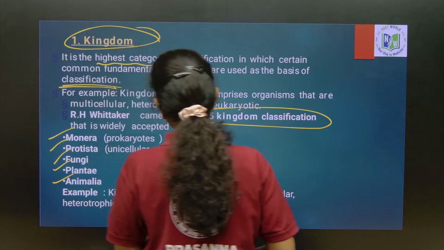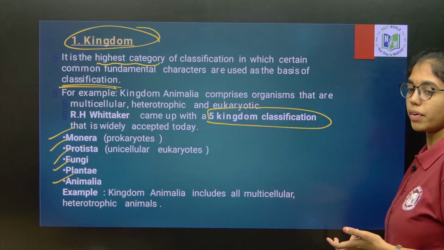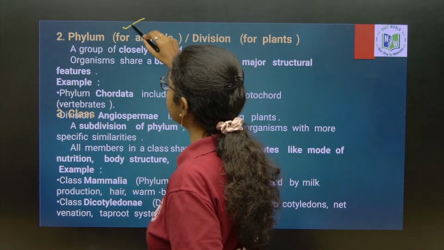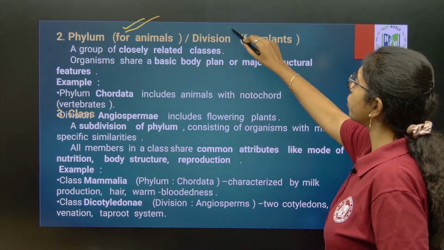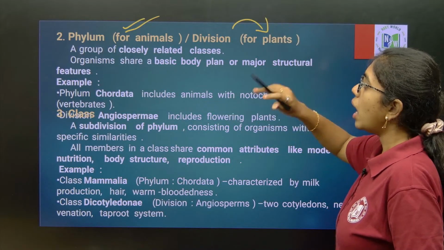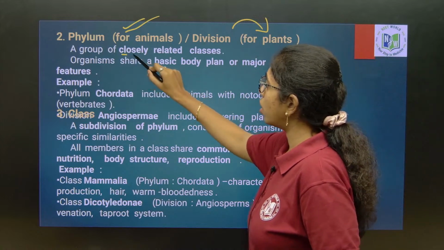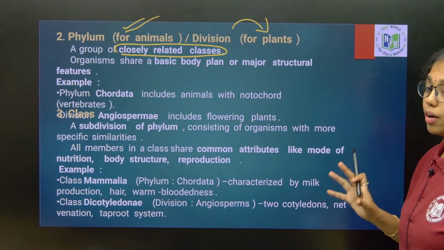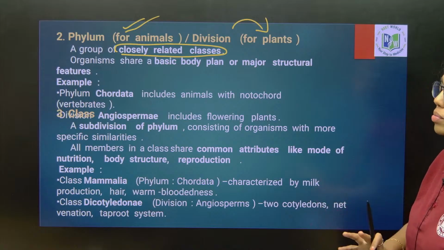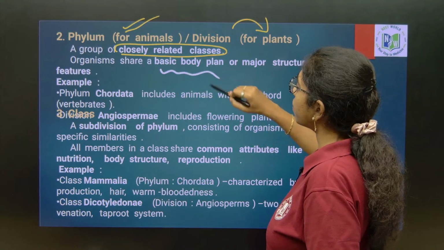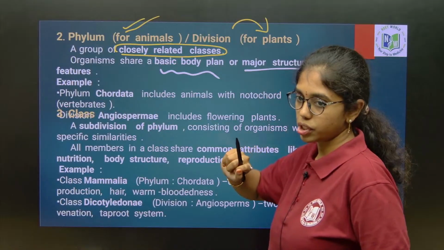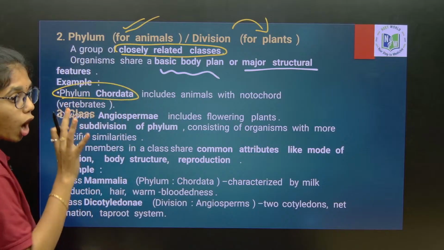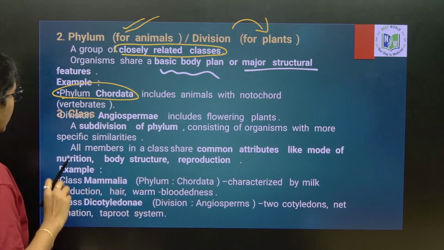Kingdom Animalia includes all the multicellular heterotrophic organisms. And then phylum. Phylum is the term used for animals. Next to the kingdom, division is the term used for what? Plants. Okay, plant kingdom. They will represent a group of closely related classes. Organisms will share a common basic body plan and major structural features. For example, phylum Chordata will include all the animals which have a notochord. Okay, that is the common feature.